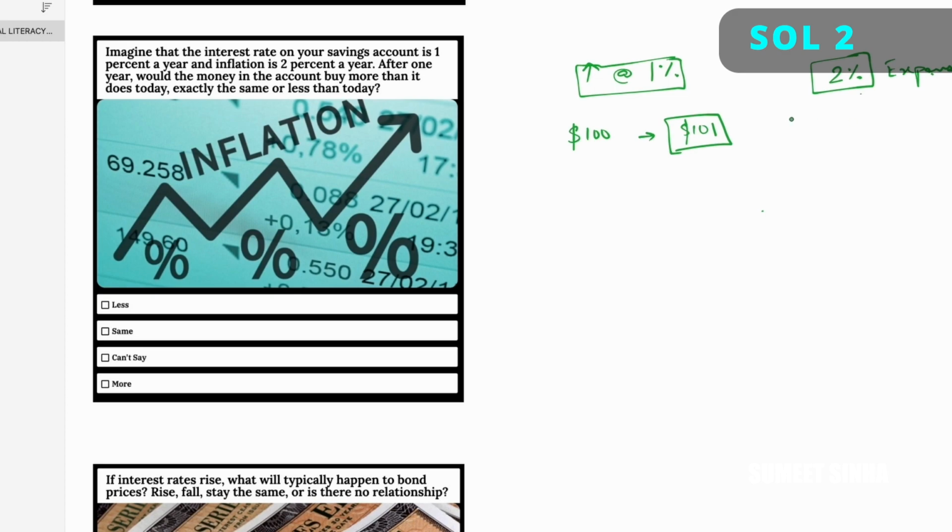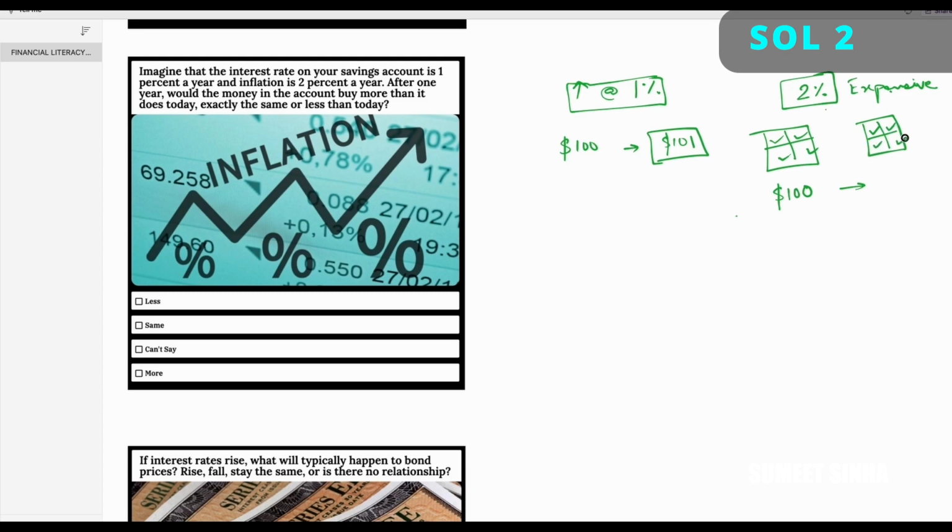However, the things in the market, let's say I am buying a number of things in my shopping checklist. If this is costing me $100 now, due to 2% inflation, the same list of items in the same quantity will cost me $102 because inflation is 2%. So with $101, I won't be able to buy all of the things that I want to buy. So I will have to make a compromise and I will end up buying less than what I'm used to buying. So here, the correct option is less.